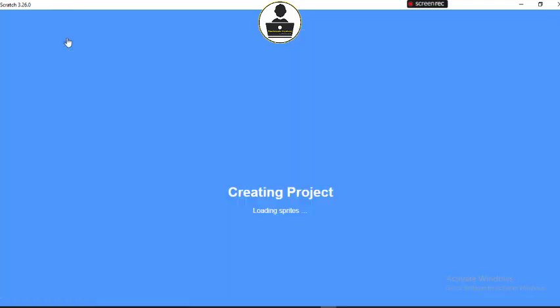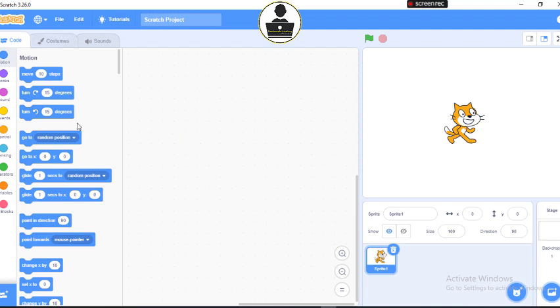So let's quickly go to new. Let's open a new Scratch. So now look at this. If you look at the top here, you have your codes, your costumes, and your sounds. In the codes, it shows you all your blocks of codes, the codes that you can use to write your program, and then your character is going to perform the actions.